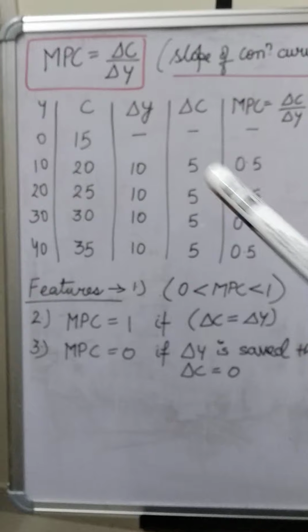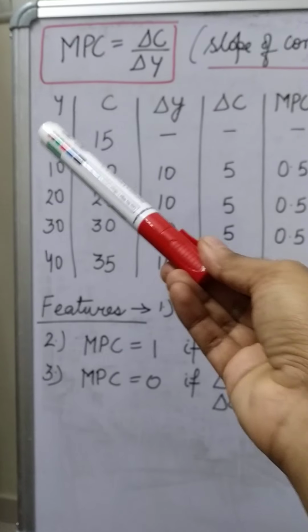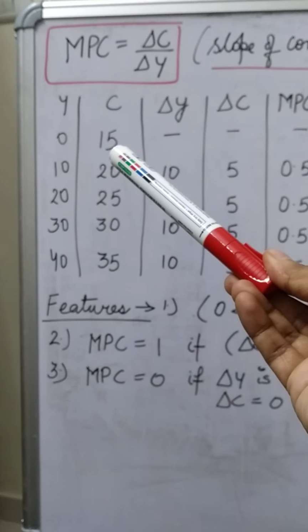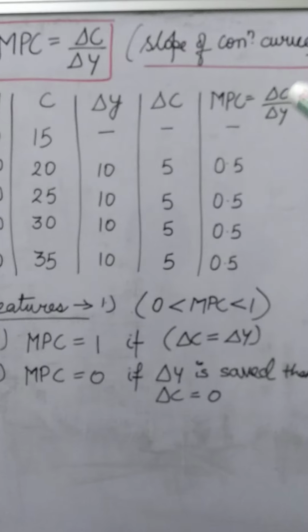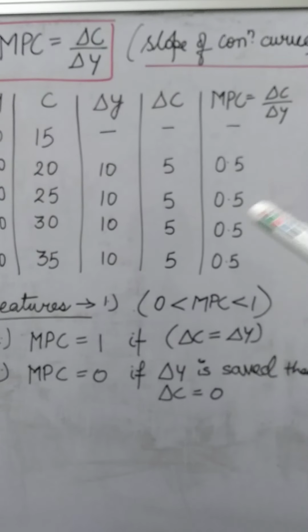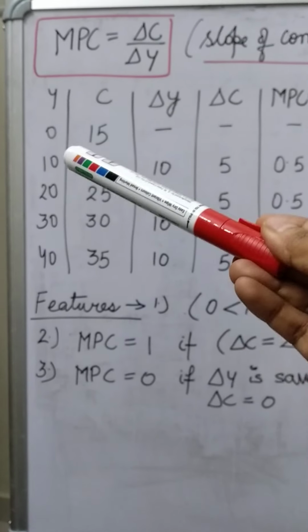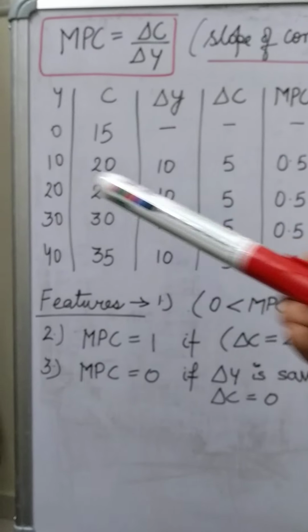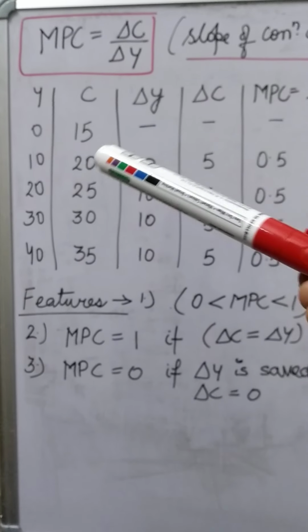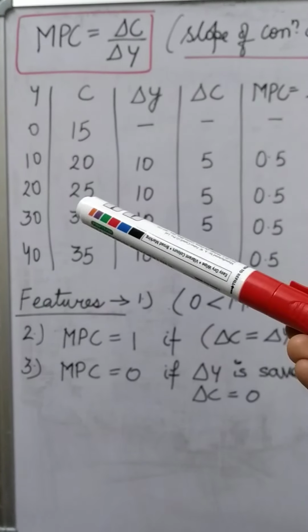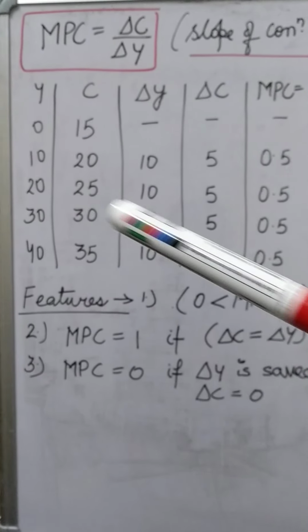After that, one schedule is there. Income starts from zero, then consumption. It's simple thought, okay, when the income is zero, some level of consumption will be there. So first of all, for calculating the MPC, we want changes in the income and changes in the consumption. Changes in the income: 10 minus 0, 10, 20 minus 10, 10, 30 minus 20, again 10, and 40 minus 30, 10. Same with the consumption: 20 minus 15, 5, 25 minus 20, 5, 30 minus 25, 5, and 35 minus 30, 5.